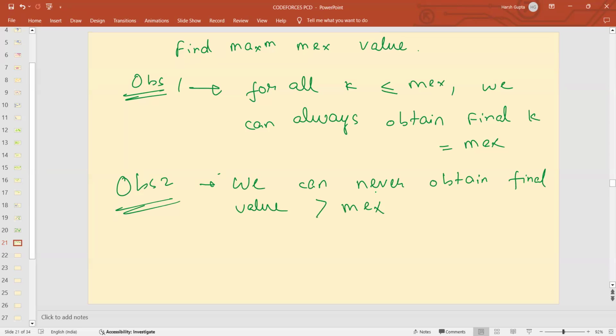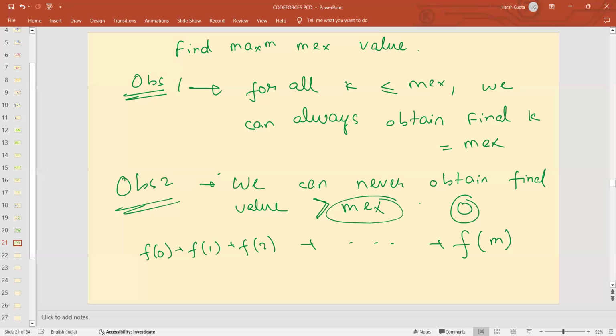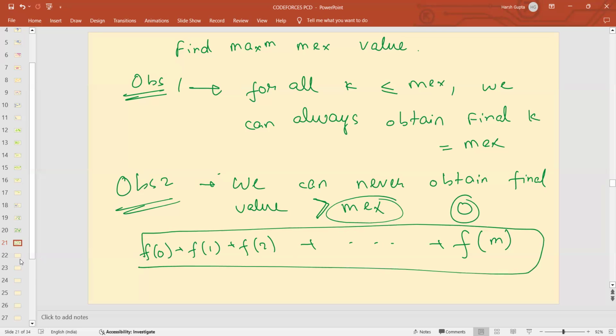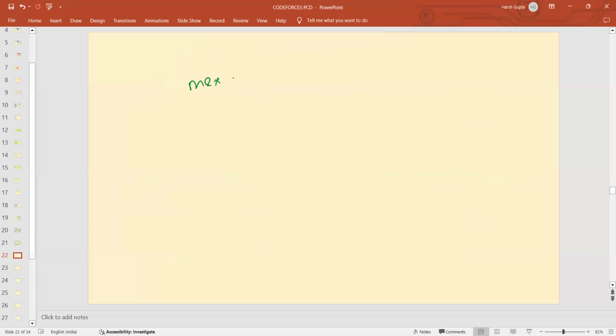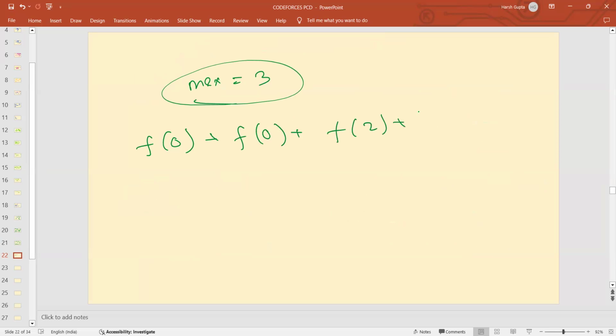So leading to this, what I decided was, for all numbers, what I want is f of 0 plus f of 1 plus f of 2 up till f of m. For all numbers that are greater than max, I will do 0 operations because I want to maximize this value. So let's suppose my max value is 3, and I want to calculate f of 0 plus f of 1 plus f of 2 plus f of 3 plus f of 4 plus f of 5.